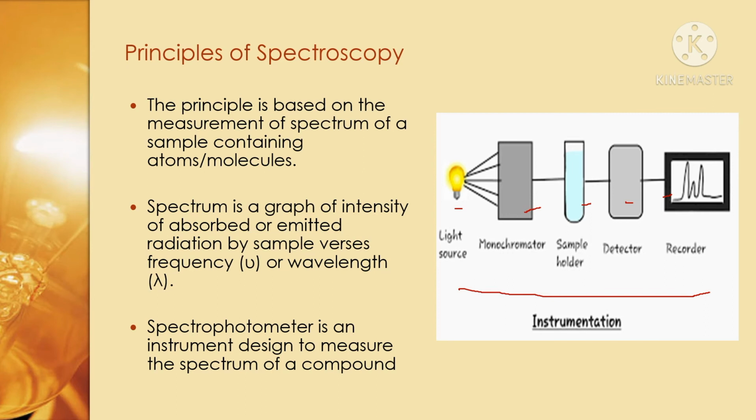The light from the source passes through the monochromator, which allows only one wavelength of light energy, and it passes through the sample holder containing the sample. The sample absorbs the light energy, and the spectrum of a certain wavelength or frequency is detected by the detector, and finally we get the output on the recorder. By using this we can analyze the samples.